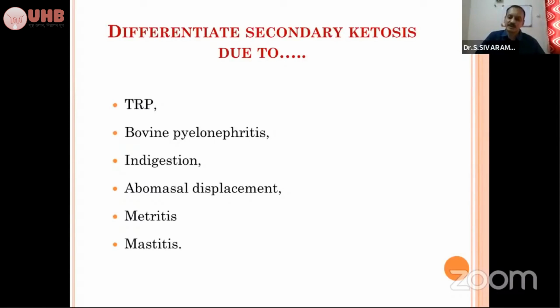So for peritonitis, as we will already be discussing, you have to do abdominocentesis. You have to put a 16 gauge or 18 gauge needle 10 centimeters caudal to the xiphoid and 5 centimeters to the left or right side lateral, and rule out whether any free flow of peritoneal fluid is coming or not. So all these things you have to differentiate when there is no response to the treatment of ketosis.